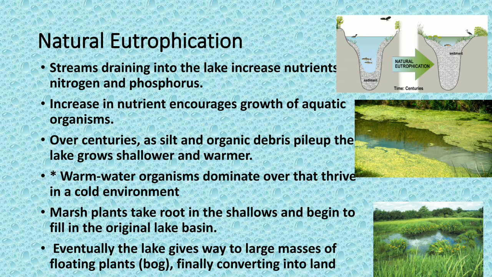Eventually, the lake gives way to large masses of floating plants and finally converts into land. Hope the points are very simple to you. You can see by natural process itself, the plants here, in the sense the algae and fungi, take over and are present all over the water, and the water quantity is going to be less here.